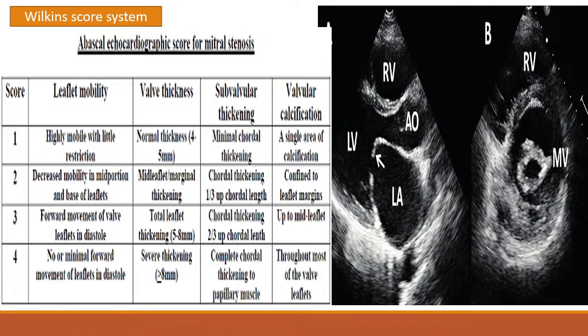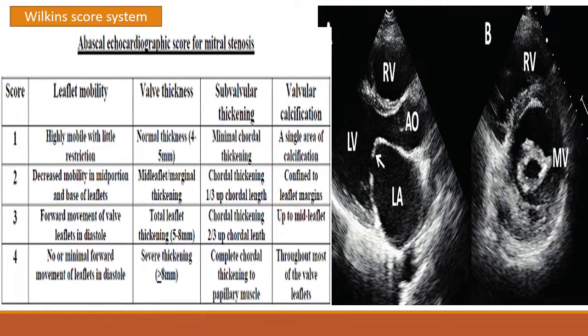By the echo we can use the Wilkins score system, because by this scoring system we plan the future of that patient, whether the patient needs the balloon valvotomy or the mitral valve replacement. In this Wilkins score we use the leaflet mobility, the valve thickness, subvalvular thickening and valvular calcification.